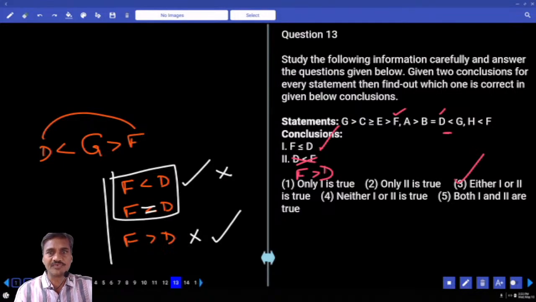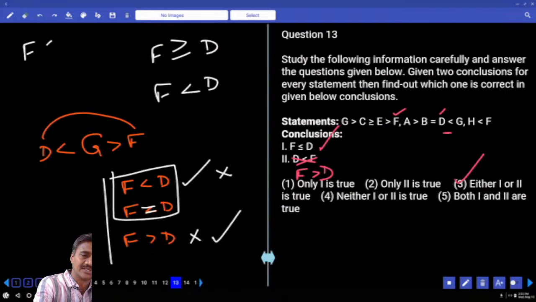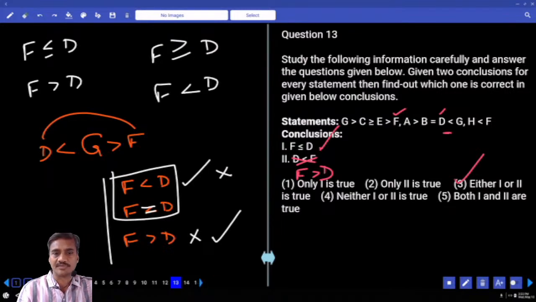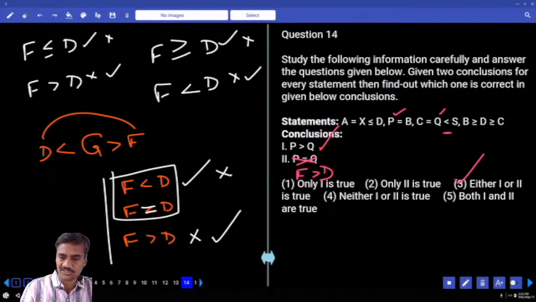Then it is the case of either or. F greater than or equals to D, or F lesser than D. F lesser than or equals to D, or F greater than D. These are the cases of either or. Is it true? Is it false? And this is about 13.